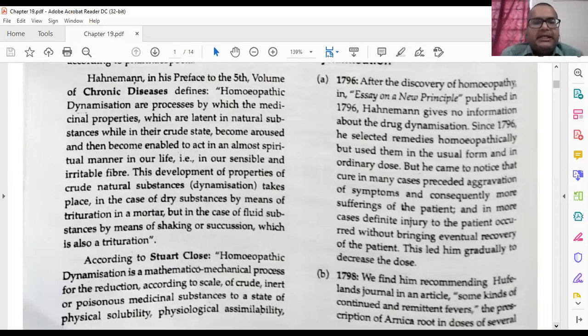Hahnemann, in his preface to the fifth volume of Chronic Diseases, defines homeopathic dynamizations as processes by which the medicinal properties which are latent in natural substances, while in their crude states, become aroused and then become enabled to act in an almost spiritual manner in our life, that is, in our sensible and irritable fibers. This development of properties of crude natural substances, dynamization, takes place in the case of dry substances by means of trituration in a mortar, but in the case of fluid substances by means of shaking or succussion, which is also a trituration.